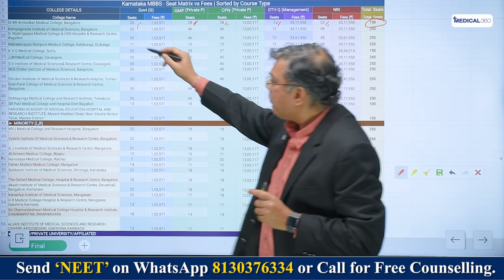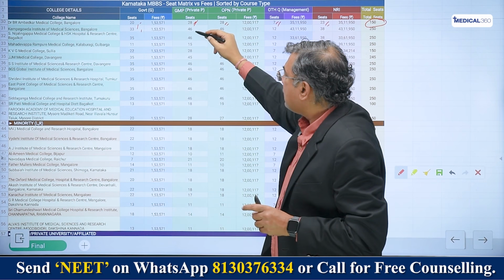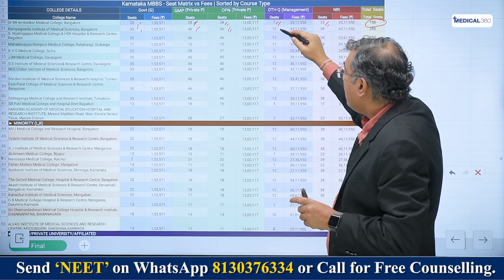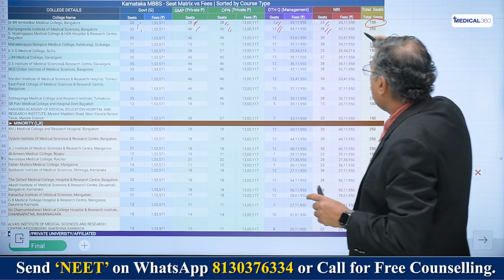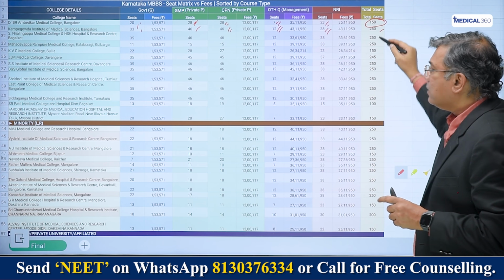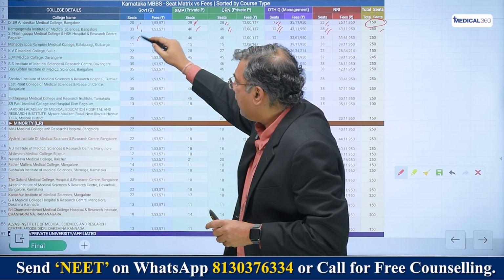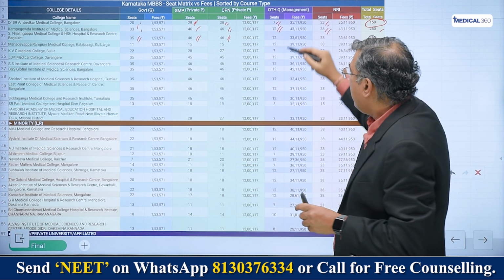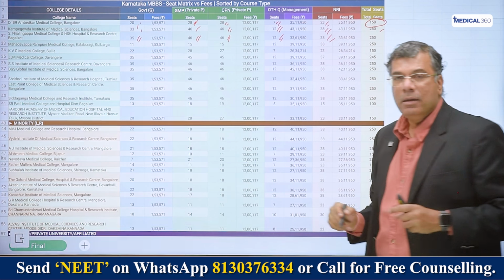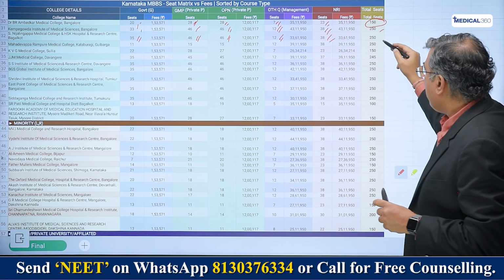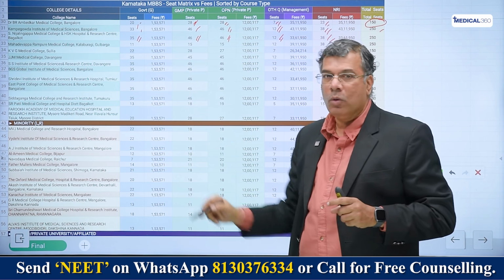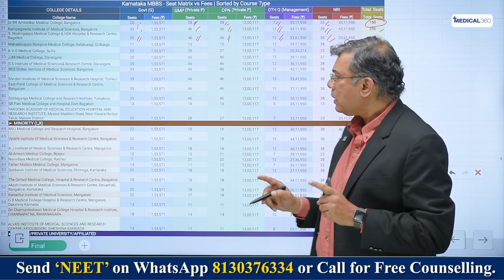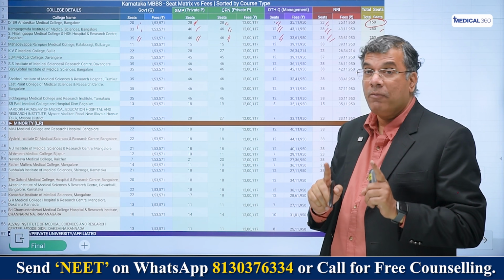That way you have Kempegowda Institute of Medical Sciences, 33, 46 for students within Karnataka and 46 from students outside Karnataka, 12 for management quota and 38 for NRI quota, in all 250 seats. Then you have Nijalingappa, 35 in government quota, 46 in private, 46 for outside the state private, 12 in management quota and 38 in NRI quota. And whenever you have 250, this is the same ratio that's going to follow. And when you have 150 or anything else, the ratio changes a bit, right? But remember, the fee structure is what we're talking about here.